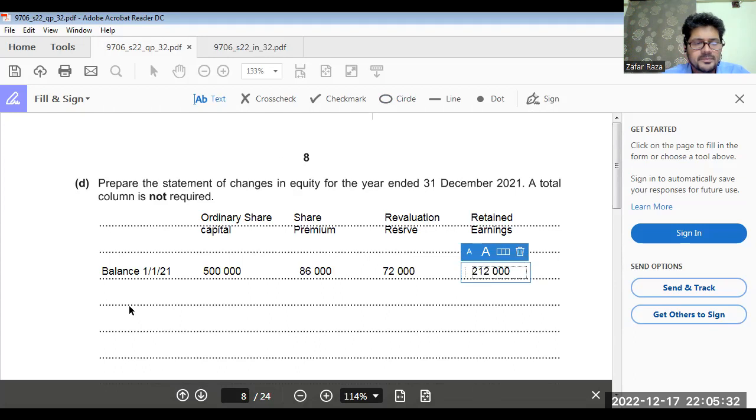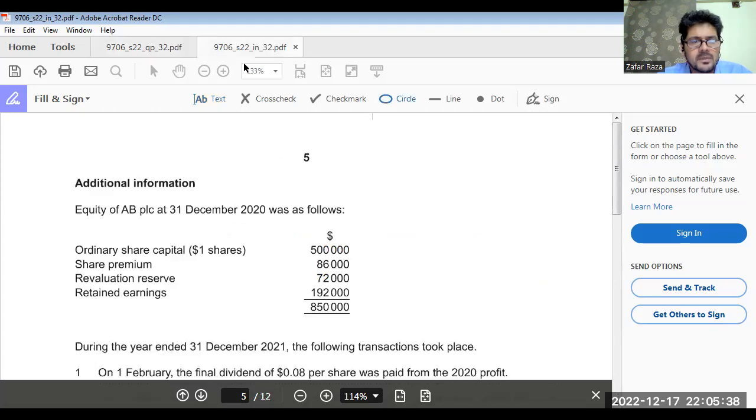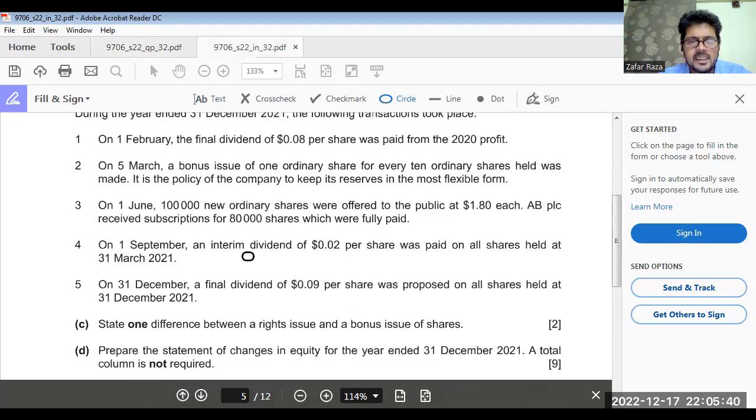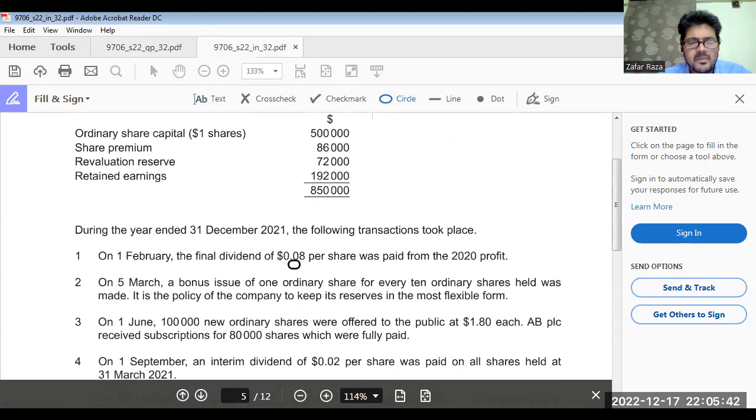$212,000. Done? Okay. This is the situation. They don't need a total column here. So, okay. Now what we have to do, we have to move slowly and steadily. On 1st February, during the year ended 31st December 2021, the following transactions took place. On 1st February, the final dividend of $8 per share was paid from the 2020 profit. Getting my point clear?